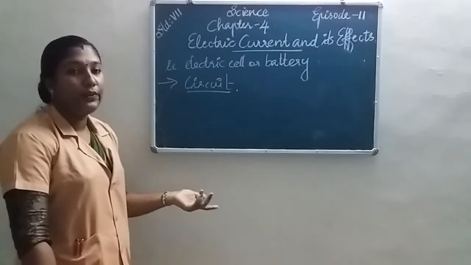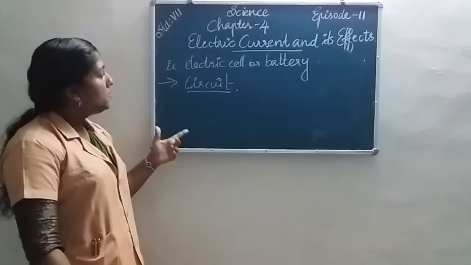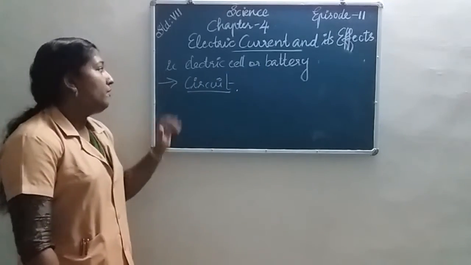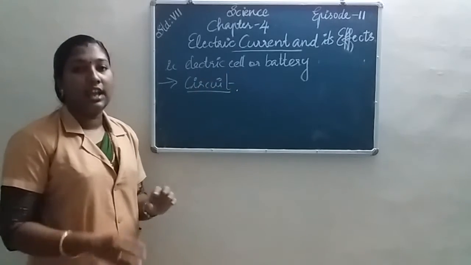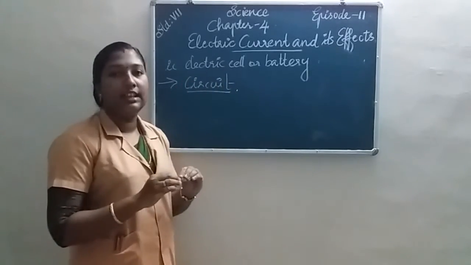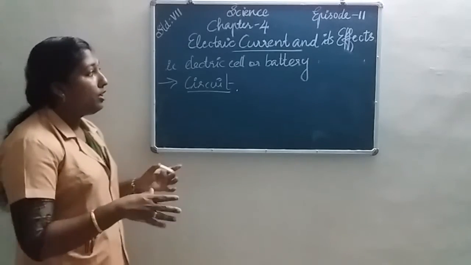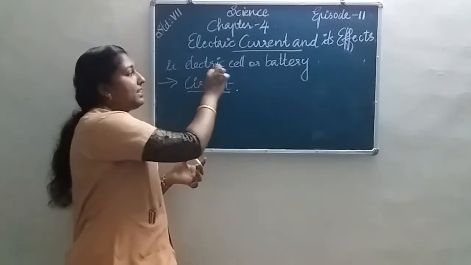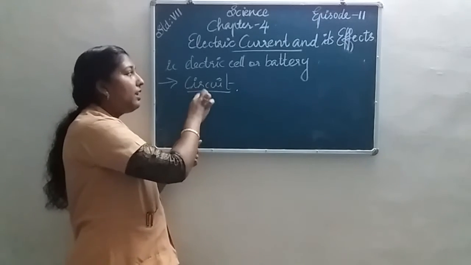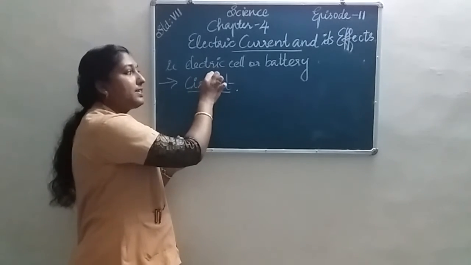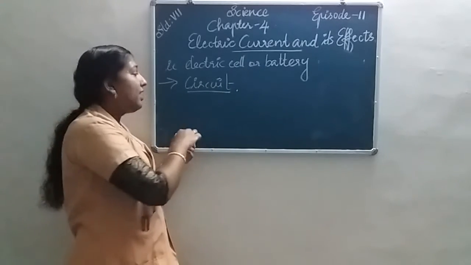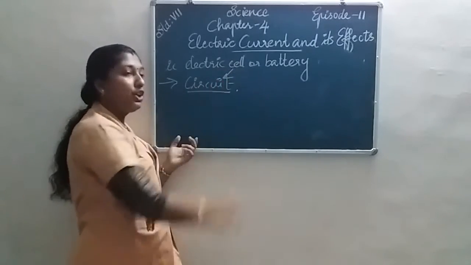Then another source of electricity we use is the electric cell or battery. If we use an electric cell or battery alone, we cannot get electricity. So first of all, we connect the electric cell or battery into a circuit.